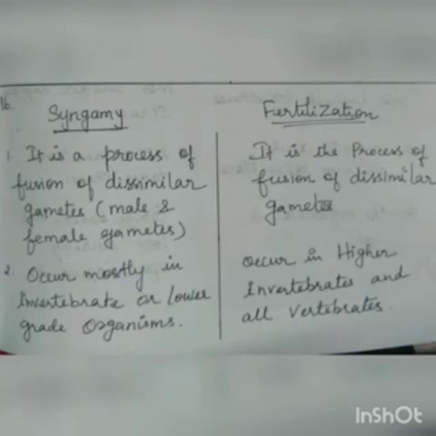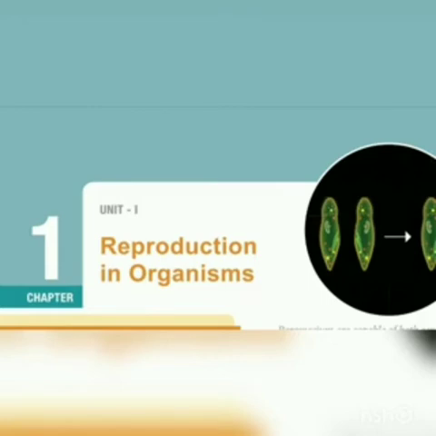But syngamy occurs in invertebrates or lower grade organisms, such as porifera, coelenterata, like that. Whereas fertilization occurs in higher invertebrates. Higher invertebrates means above starfish, and then hemichordata, urochordata. So it occurs in higher invertebrates and all vertebrates. So these are the evaluation questions in chapter 1. So please go through all the questions.